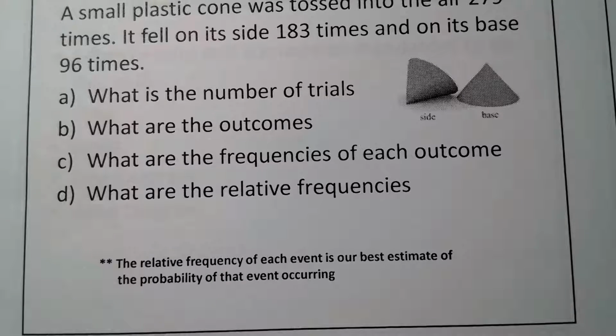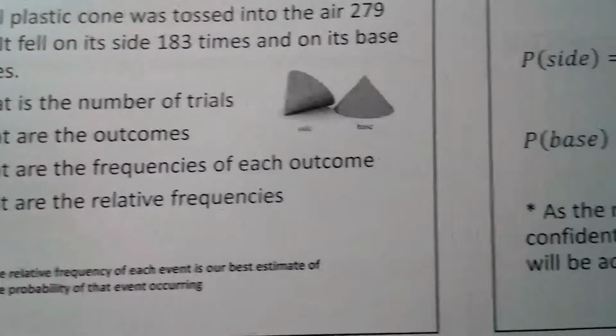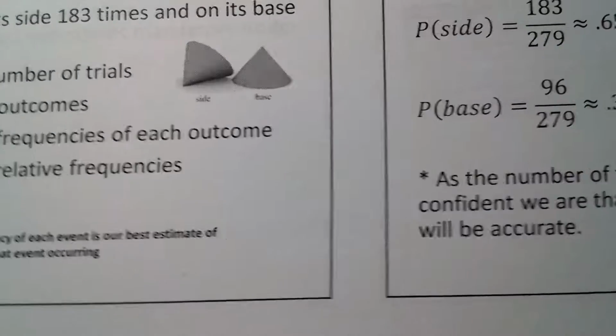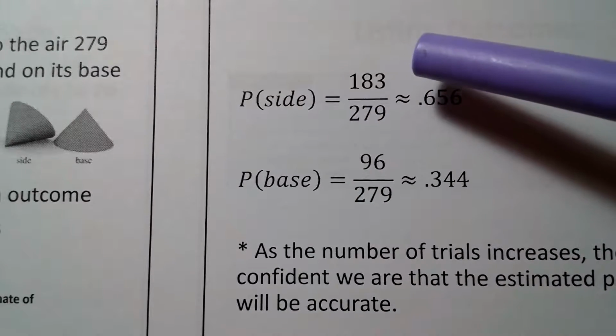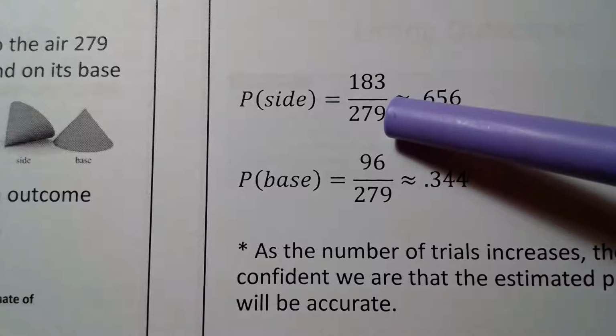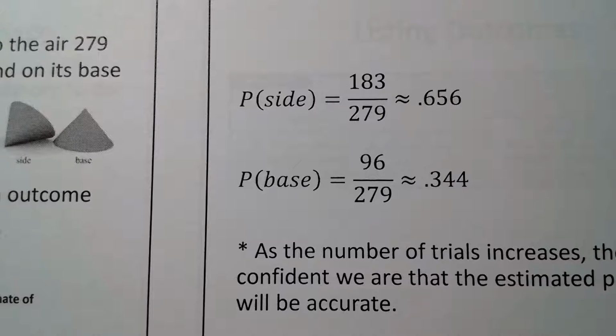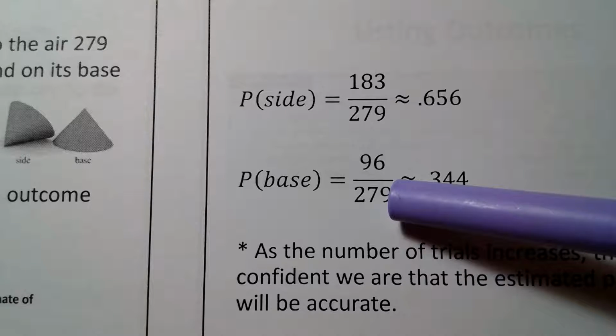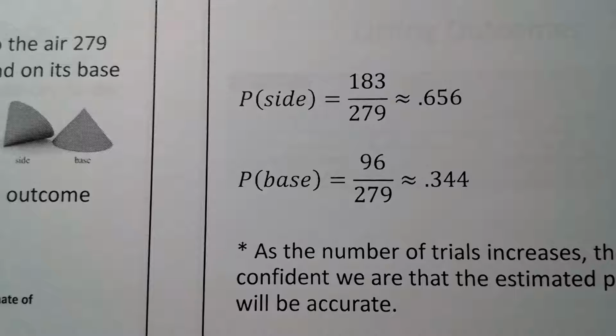And what are the relative frequencies? Well, easy, right? For the relative frequency, let's say for the cone that lands on its side, the cone landed on its side 183 times. There are 279 tosses. And so we divide those and we get 0.656, or about 66%. And the probability that this lands on its base, well, it landed on its base 96 times, and there were 279 total tosses, and so about 34%.